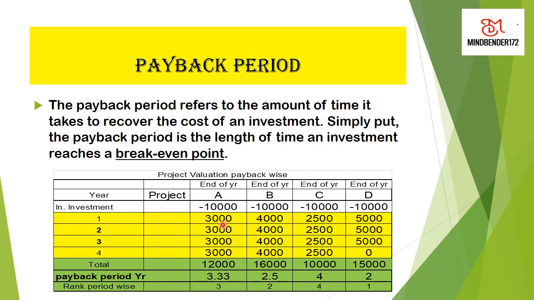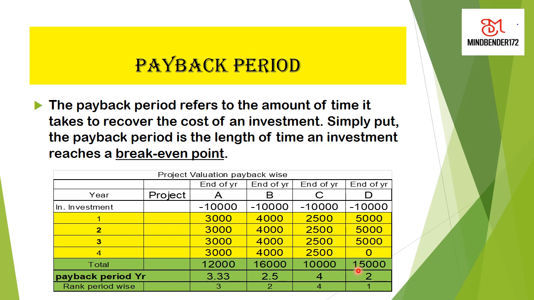With 3,000 per year, we have 3.33 years to recover your initial investment. Similarly, here we have 2.5 years with these returns coming in. Similarly here also we have 4 years' time.